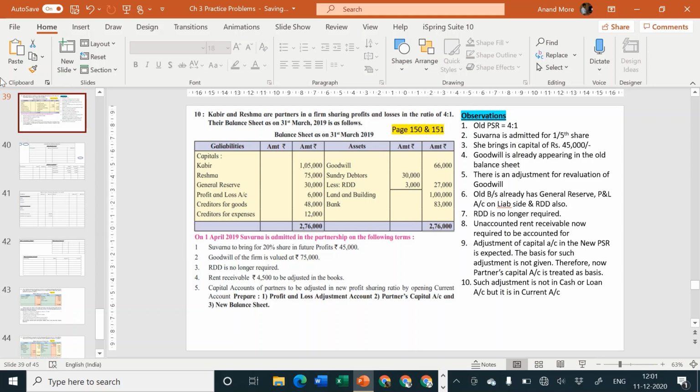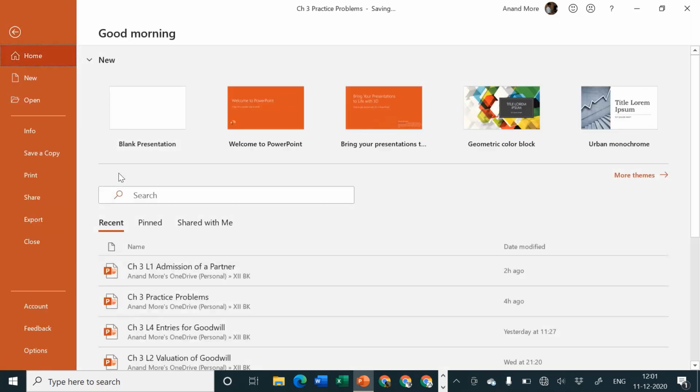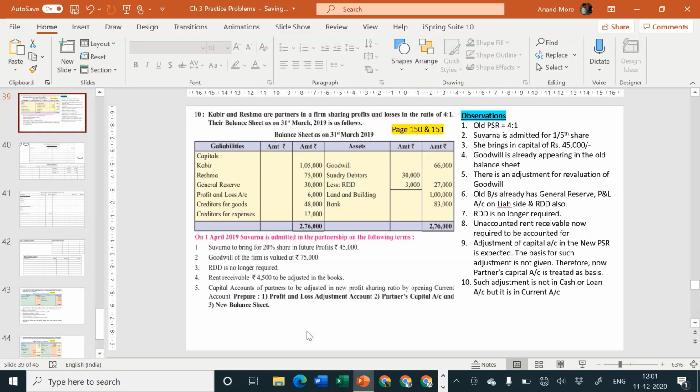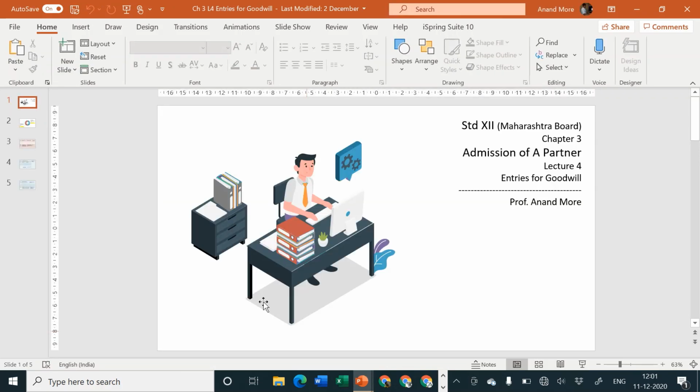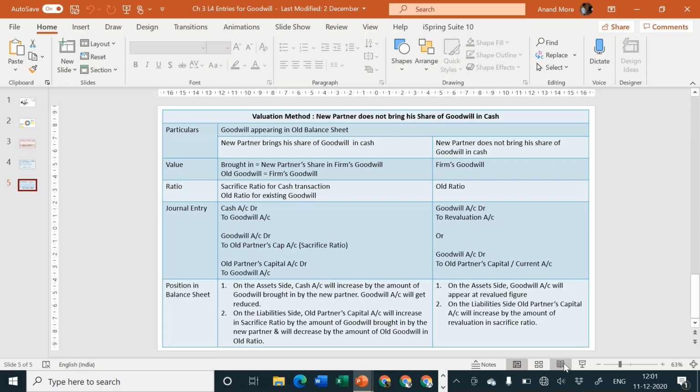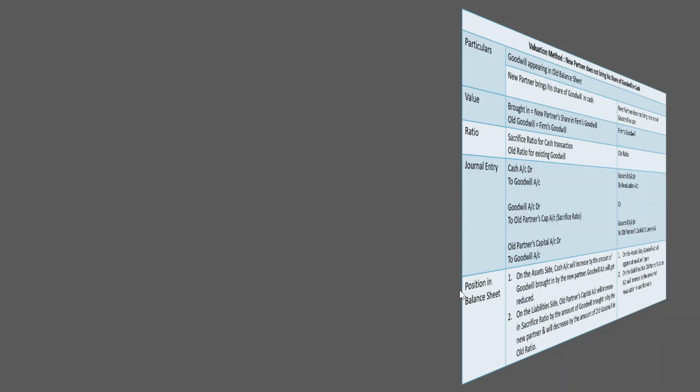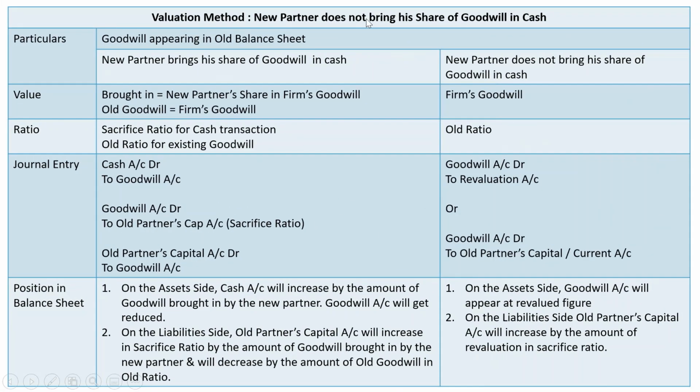I don't know whether you can recollect the discussion which we have made for accounting entries for goodwill. Let me show it to you. This is a special type of adjustment. This we call it as valuation method. New partner does not bring his share of goodwill in cash.